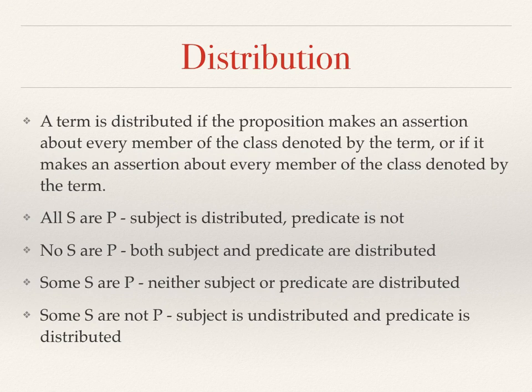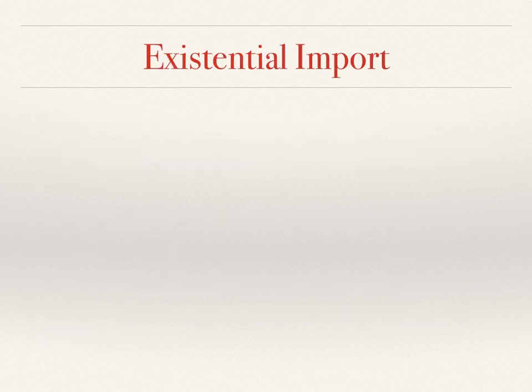The other concept that's very important is the concept of existential import. So in a categorical proposition, we say all men are mortal. The assumption is that there are men that we are talking about, so that they exist. So one of the issues that we will see in the sections going forward is whether or not to assume the existence of that which is being talked about. If we make conclusions about something and that something doesn't exist, that would be an example of what's called the existential fallacy.